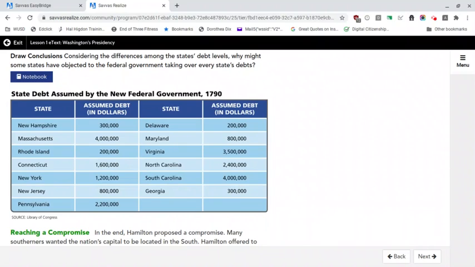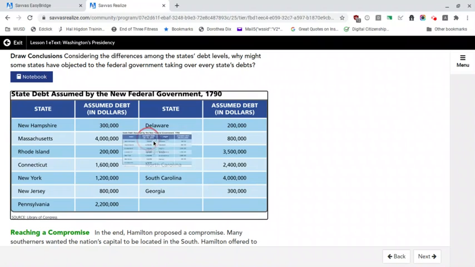Now, I'm not saying that's wrong, but these are the southern states and these are the northern states. Everything from Maryland on down is a southern state. And I did the math real quickly.